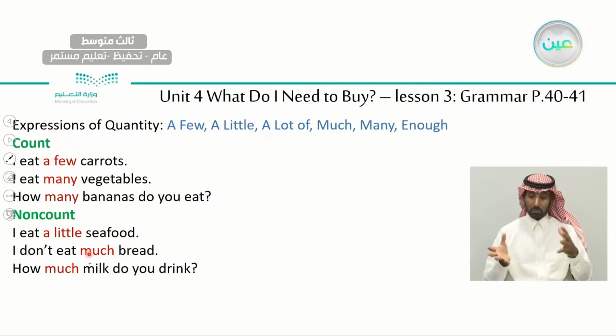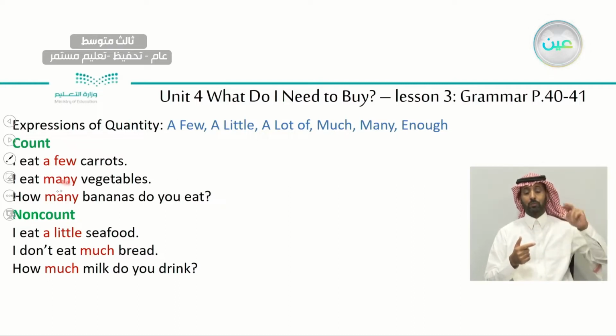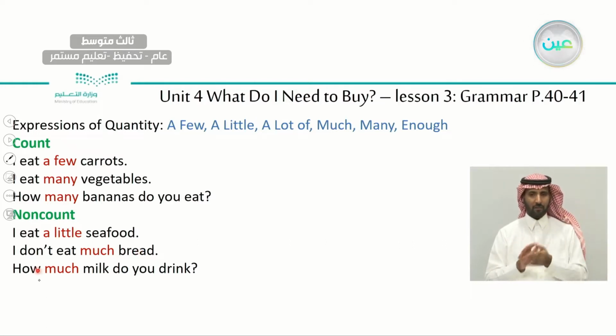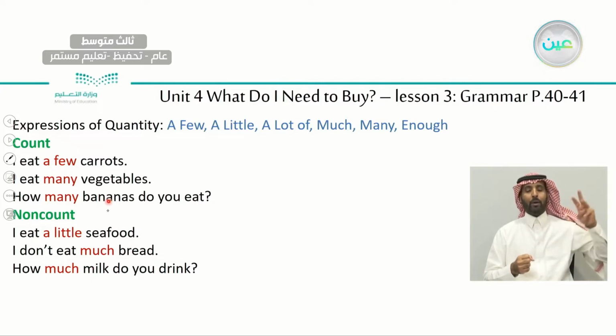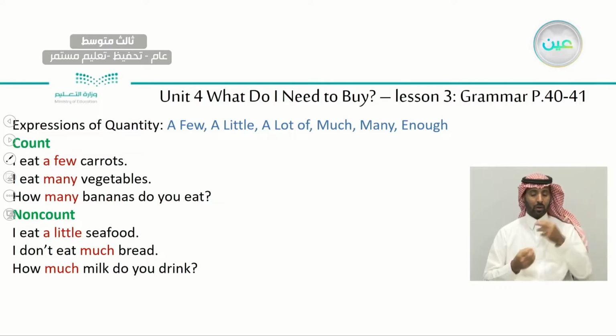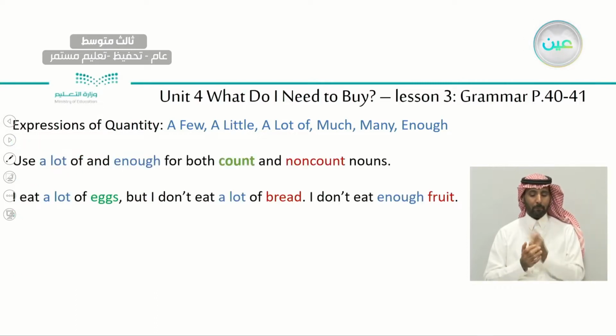When do we use many and when do we use much? We use many with countable nouns. Excellent. And much, we use it with uncountable nouns. Also, we use how much and how many to form questions. How much milk do you drink? So much with an uncountable. How many bananas do you eat? Countable. Okay? This is how we use it.